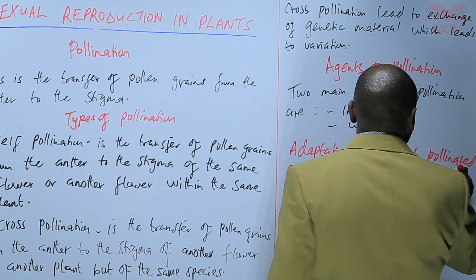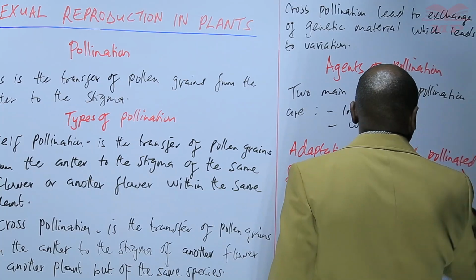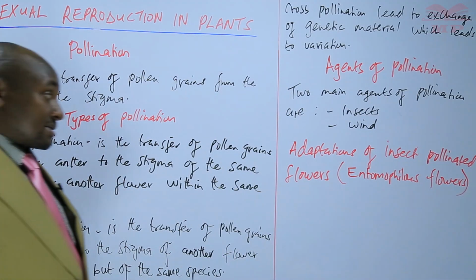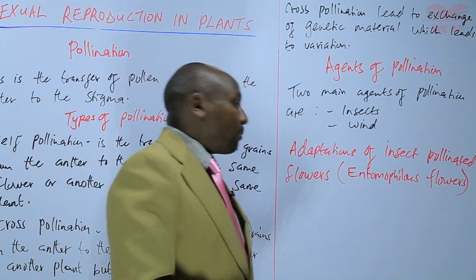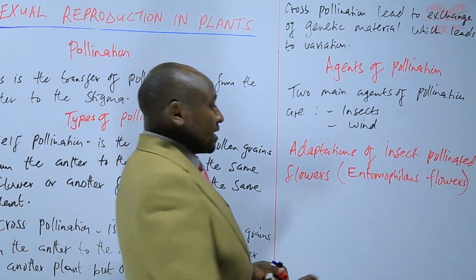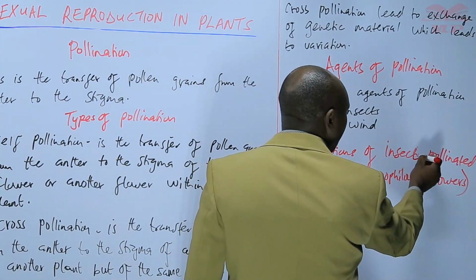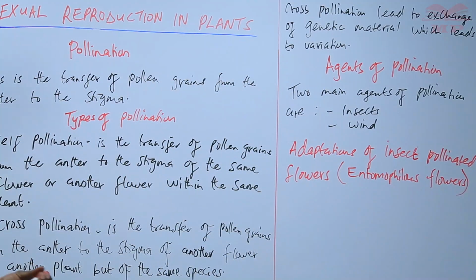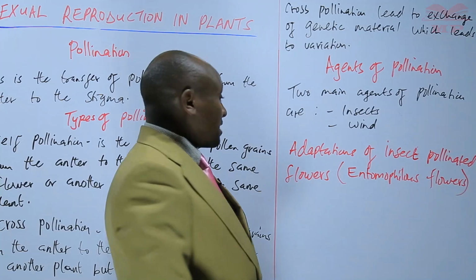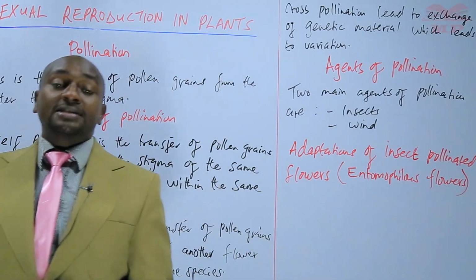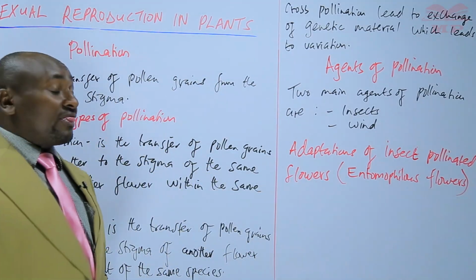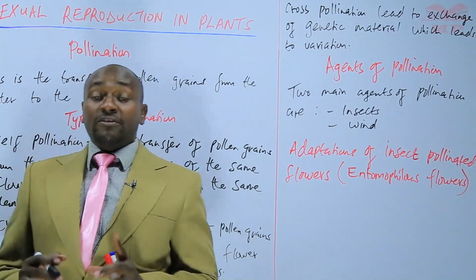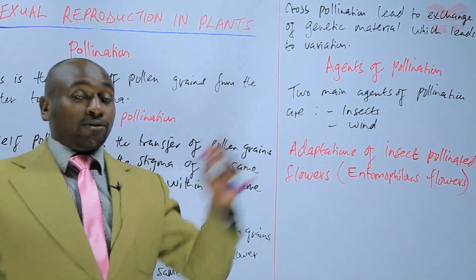Entomophilous flowers. We know that entomology is the study of insects. So for those flowers that are pollinated by insects, we refer to them as being entomophilous. Now, one of the features that you'll observe in these insect-pollinated flowers is that they usually have very large petals, very conspicuous. You can see them from a distance.